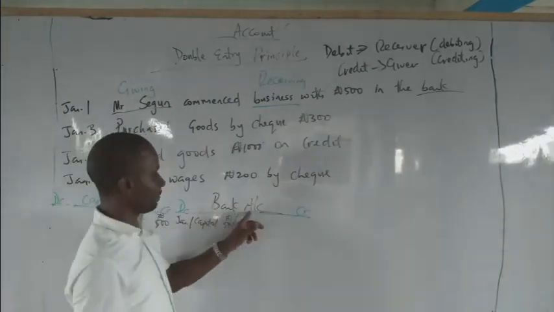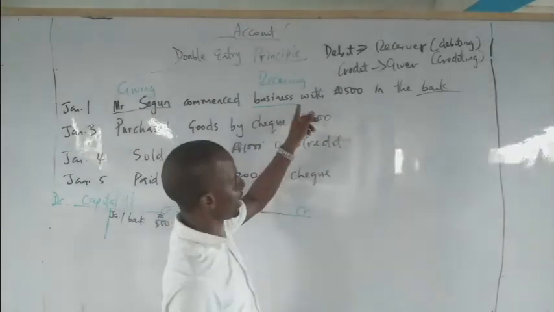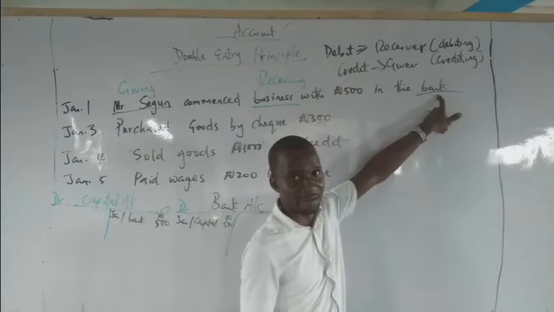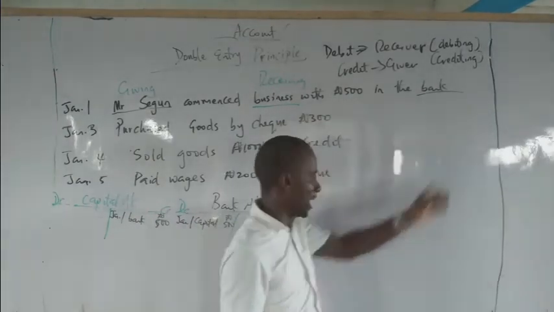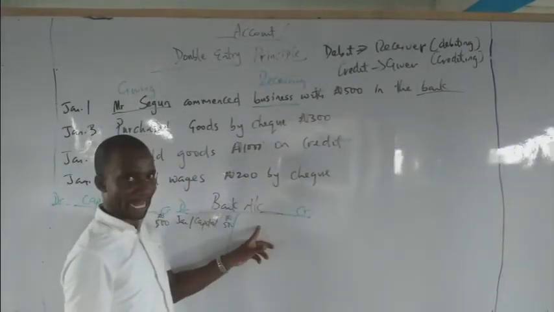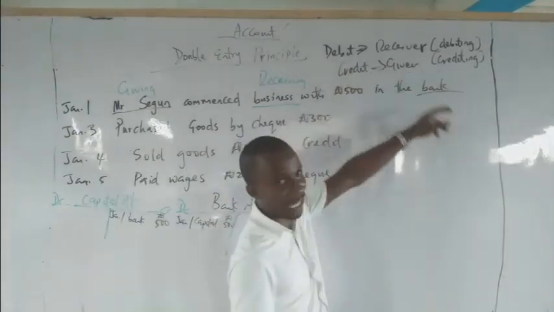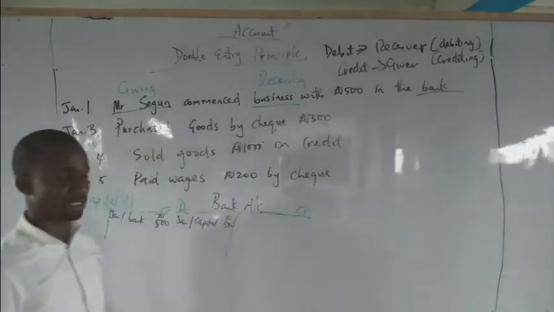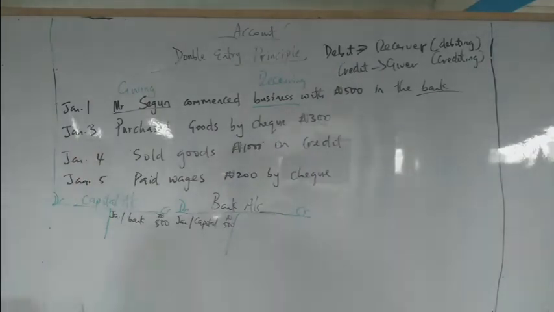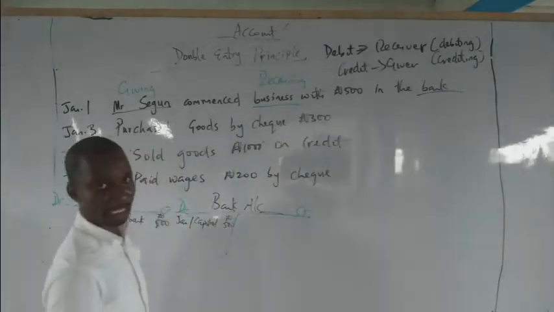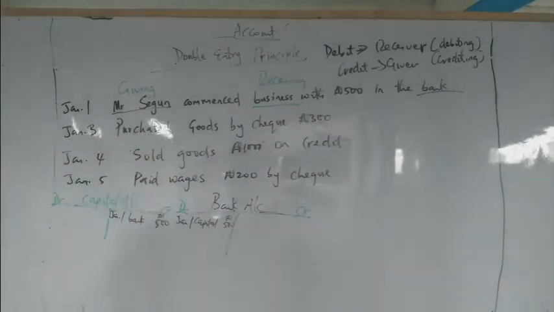And this account, bank account, because the business, which is the receiving party or receiving account, is always what? Collecting value through where? The bank. That is why they put bank account. That means this one will be debited because it is the receiving account. Taking notes. Now let's go to the second one. January 3rd. Purchase goods by check. How much? 300 naira.